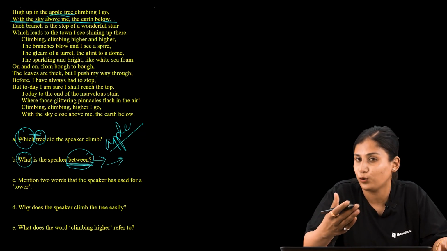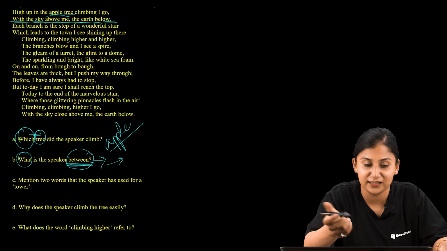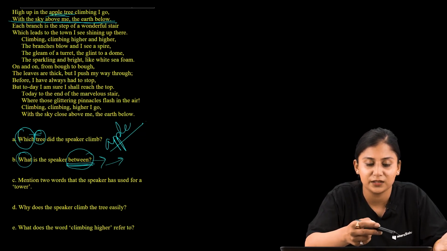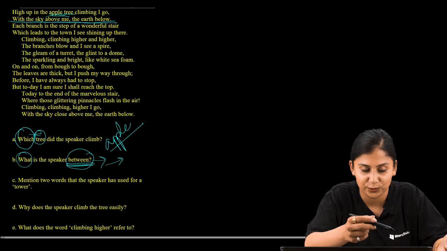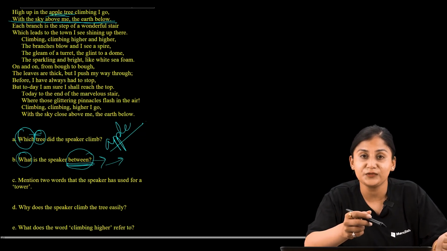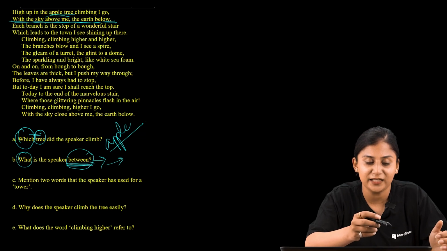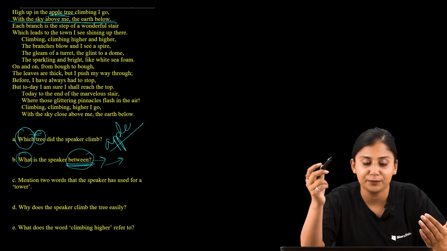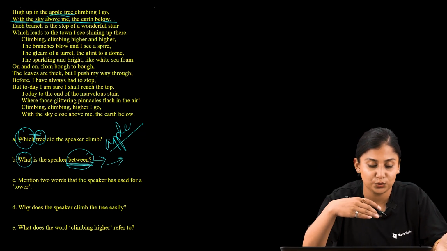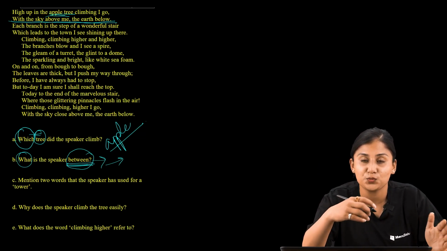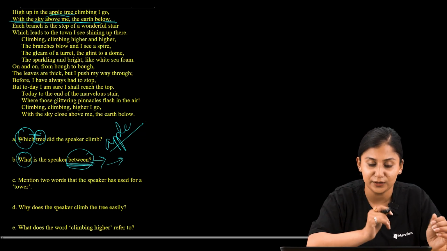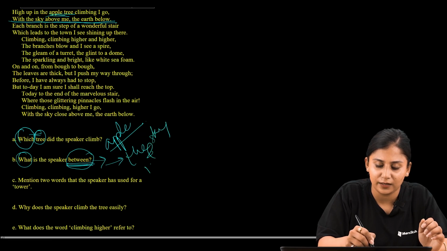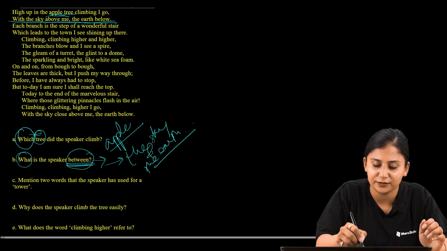I guess you have already found it out, and the correct answer is that the speaker is between the sky and the earth, because in the poem the speaker has mentioned that he is climbing up the apple tree with the sky above him and the earth below. So the answer is the sky and the earth.